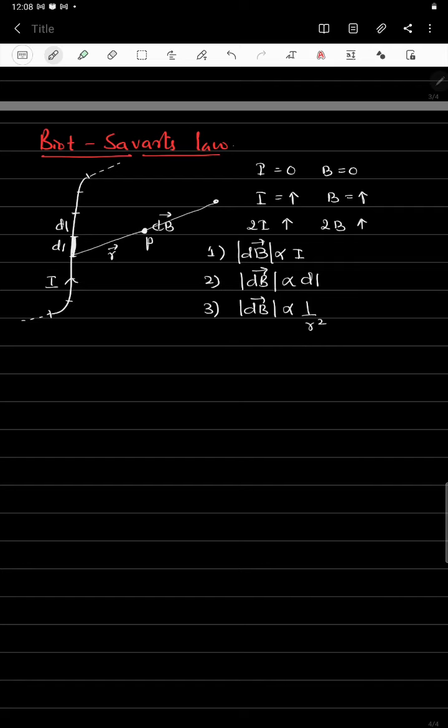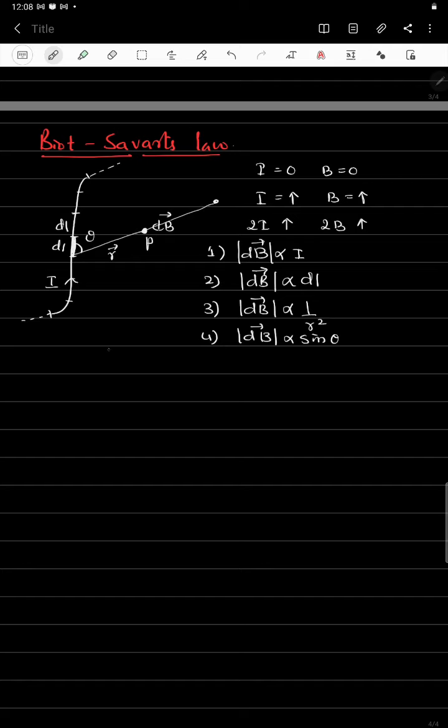The next one is that the magnetic field depends on the angle between the dl and the position vector r. Therefore dB is directly proportional to the sine of theta.